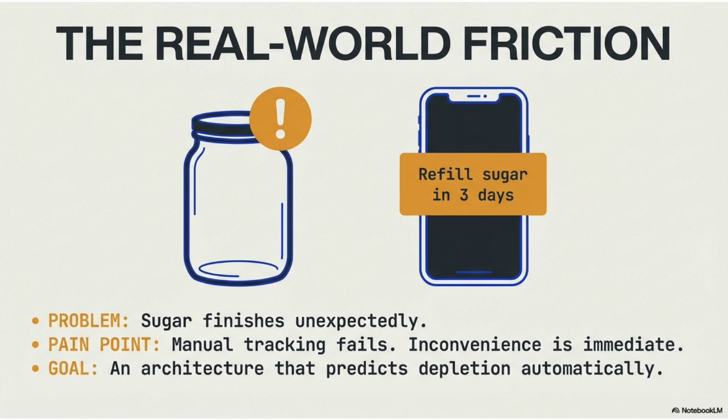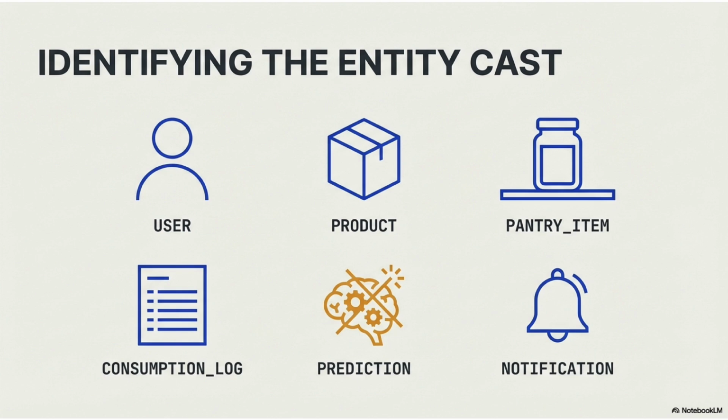Let's introduce friction. Sugar finishes unexpectedly, manual tracking fails. People forget. The goal is not storage, the goal is prediction. We want architecture that predicts depletion automatically. To enable prediction, we expand the cast of entities: user, product, pantry item, consumption log, prediction, notification. Each one plays a significant role in intelligence. If even one is missing, the system becomes incomplete.